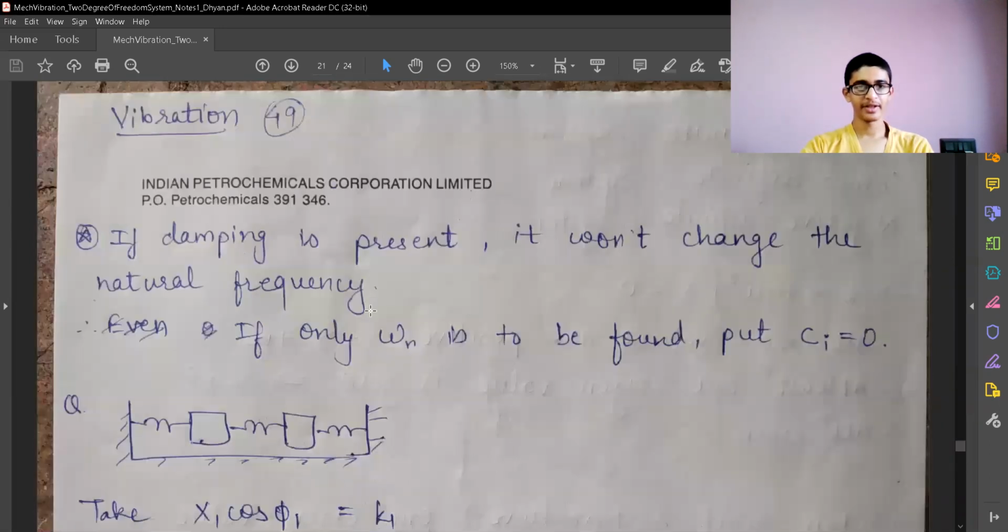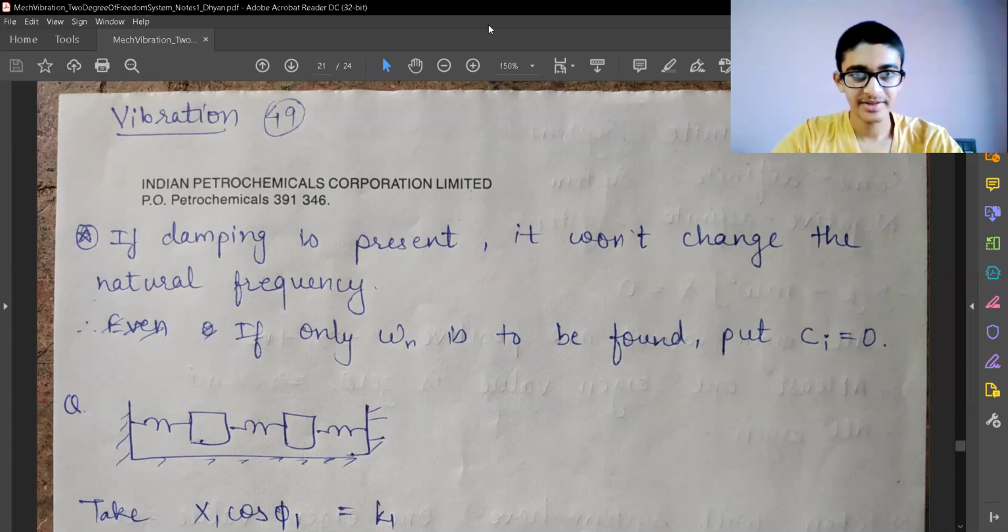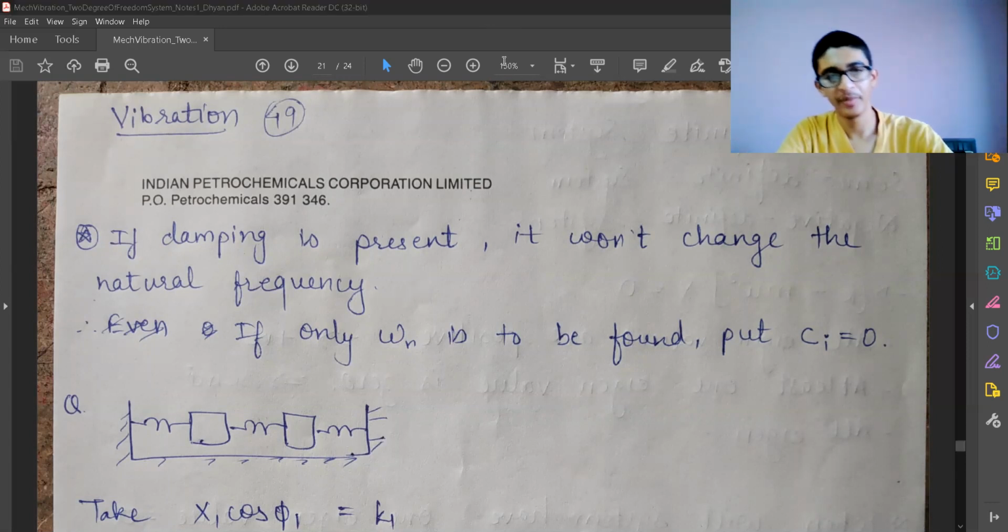And let me give you one very good conclusion. If damping is present, it is not going to change the natural frequency. This is a very special trick. If the question is just asking to find the natural frequency, we can ignore all the dampers present in my system, and need not incorporate them in the equation of motion also. We can just ignore them, because natural frequency is not a function of the damping. So that's a very good chance to simplify our system when we have to find omega only.